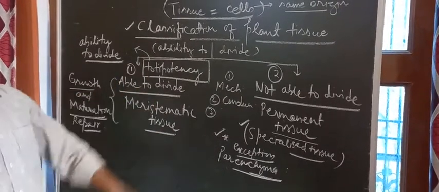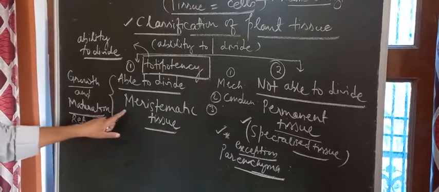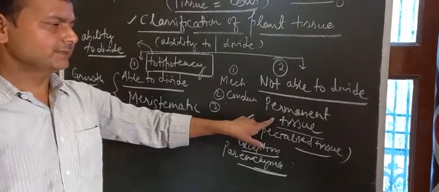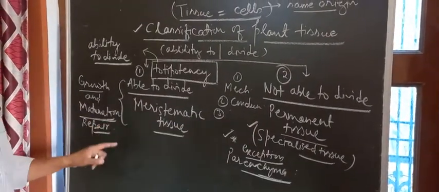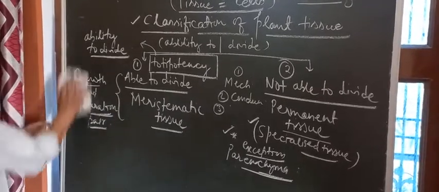Now after this classification is over, we are going to start with these two types of tissues separately. So one time we will take the meristematic tissue, right? And then we will be discussing the permanent tissue. So the next topic for the class is meristematic tissue, right?